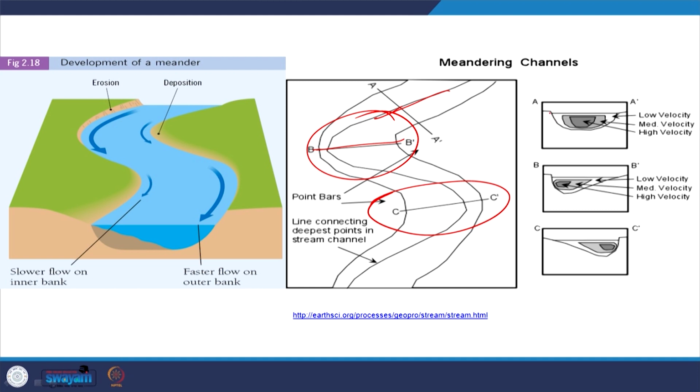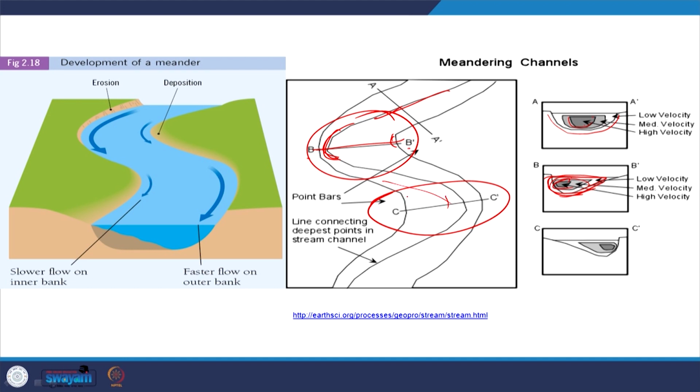Here you see the velocity contours, that is low velocity and a high velocity at the center, and these velocity contours they are uniformly distributed, symmetrical. But here if you see, this is asymmetrical. So, that means B to B dash, here we are getting high velocity in these regions and here we are getting low velocity. So, that is why if you see this distribution of these contours, the arrangement of this contour, that is an asymmetrical arrangement.